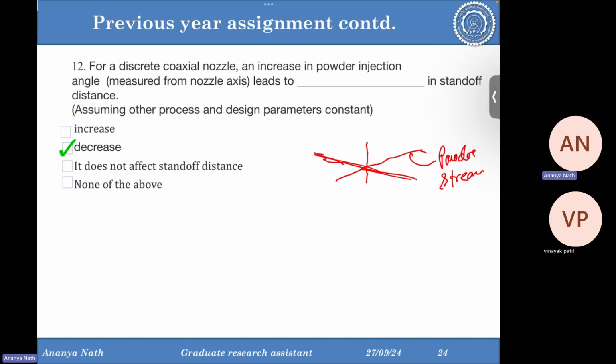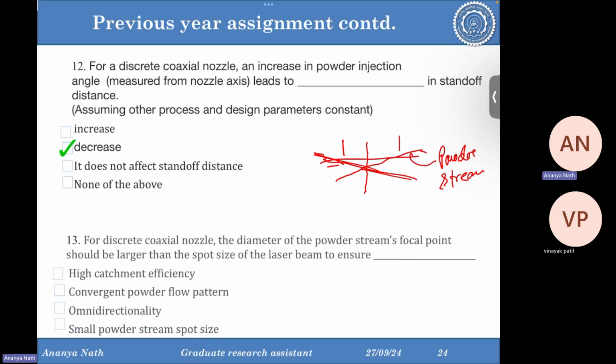And as you have increased the injection angle, your powder stream will diverge very easily, and your divergence angle will be very high. So you will have a very low range of powder where your capture efficiency can be highest. So you have to decrease your standoff distance to get good capture efficiency.